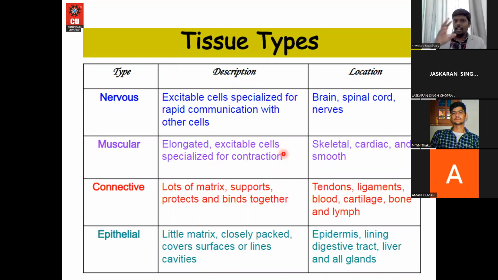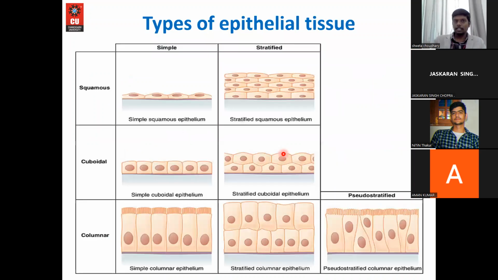So this is all about the tissues. Maybe in our next lecture, let us go for further understanding of individual tissues in detail, like the classification of epithelial tissue, classification of connective, muscular, and nervous tissue. We can see in the further lectures. Okay, so this is all about the tissues.